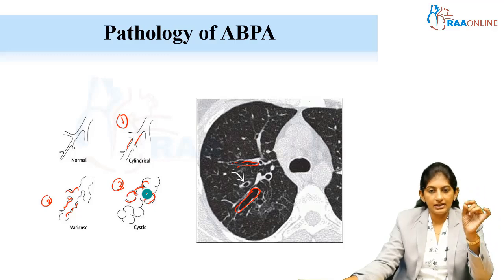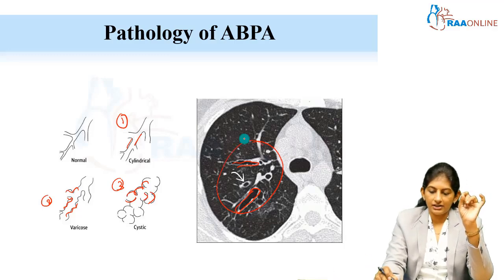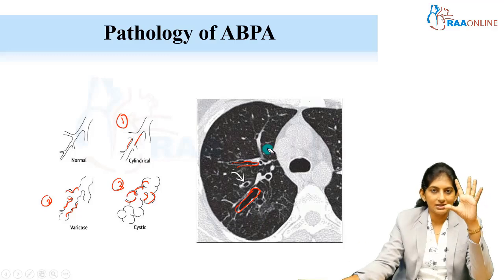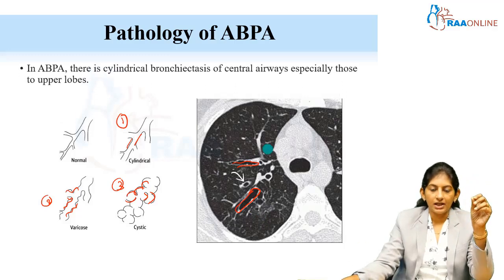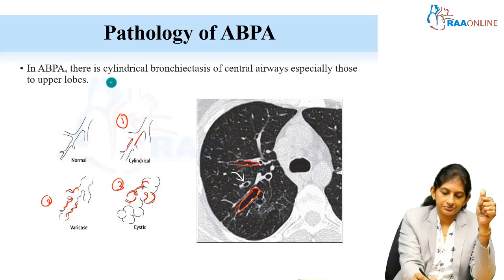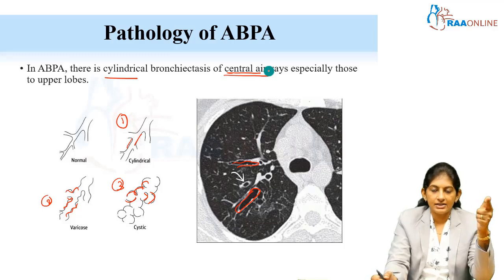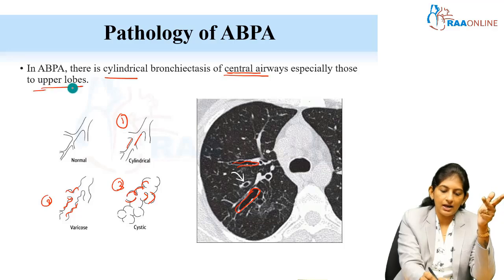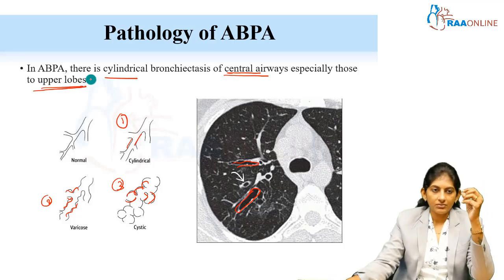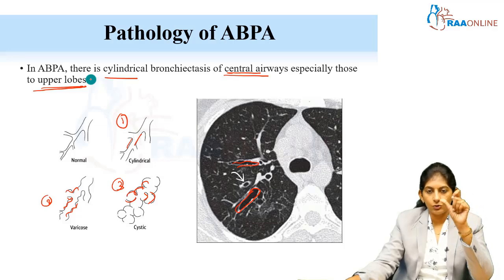Cylindrical bronchiectasis is seen in allergic bronchopulmonary aspergillosis, and most often it is central bronchiectasis. In the central part, the bronchiectasis is more clearly visualized. So one is cylindrical bronchiectasis, second, central airway involvement, and third, predilection towards upper lobes. If the examiner asks what specific type of bronchiectasis you see in ABPA, you will tell an upper lobe bronchiectasis with cylindrical pattern and involvement of the central airways. These three you have to mention, right?